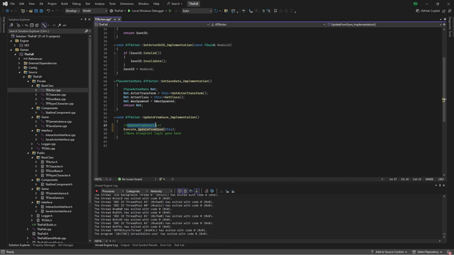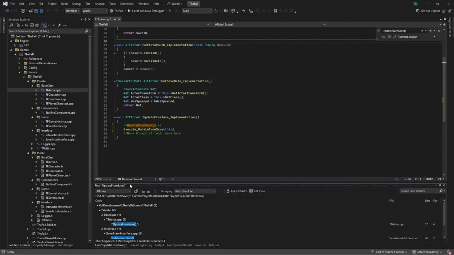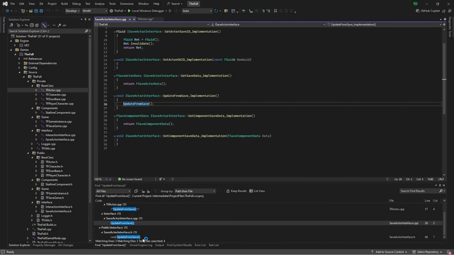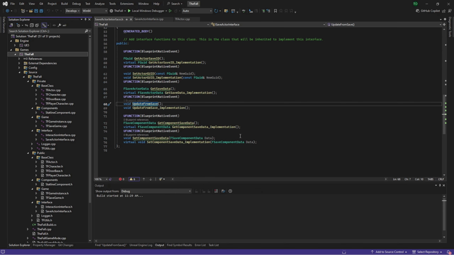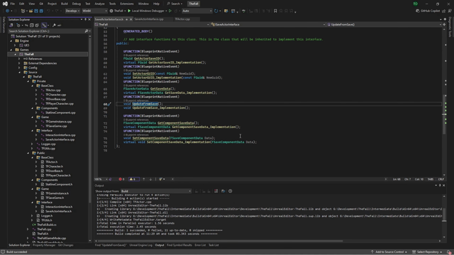And actually, I'm going to do a Control F, find all in current project, and just make sure. So this is another way you can go through. So we've got that commented out. I'm going to leave that one there. I don't think that is the error. And then that's that. So let's do a quick build, and we're going to try again on this, and we'll just see if that fixes that error message.